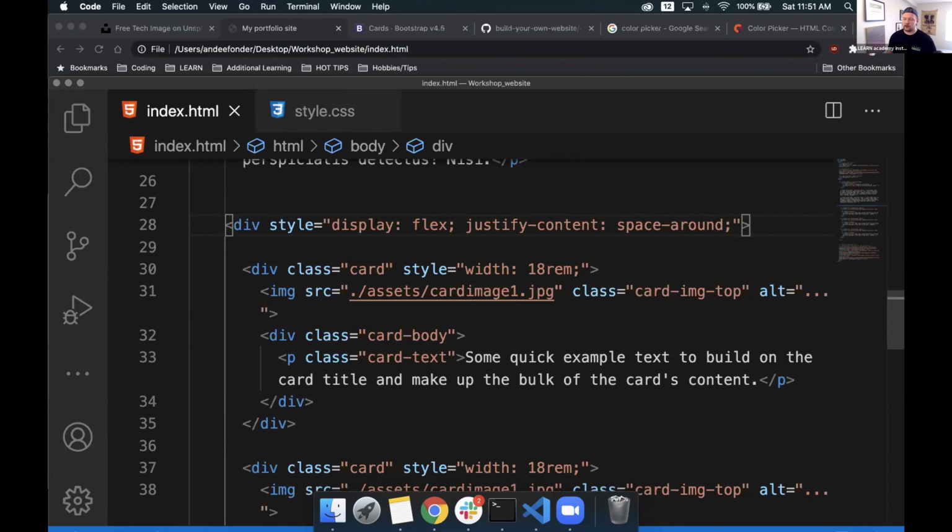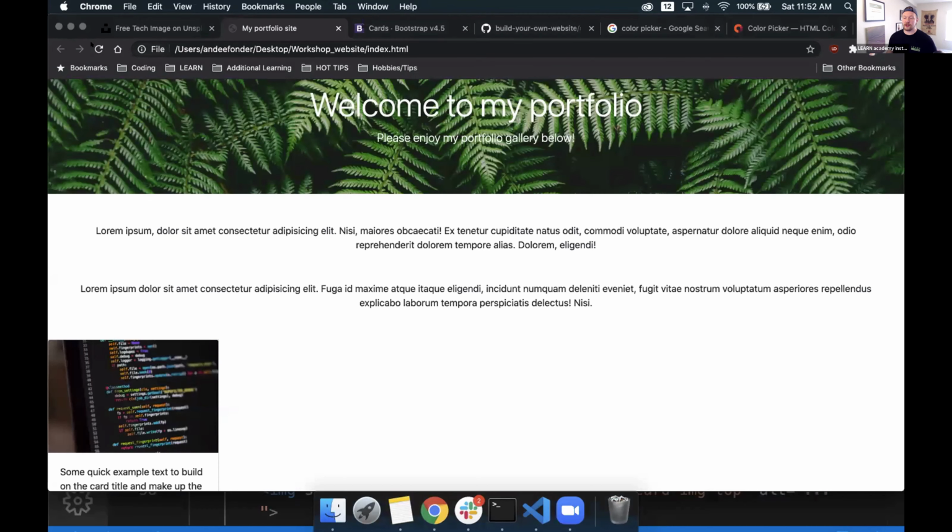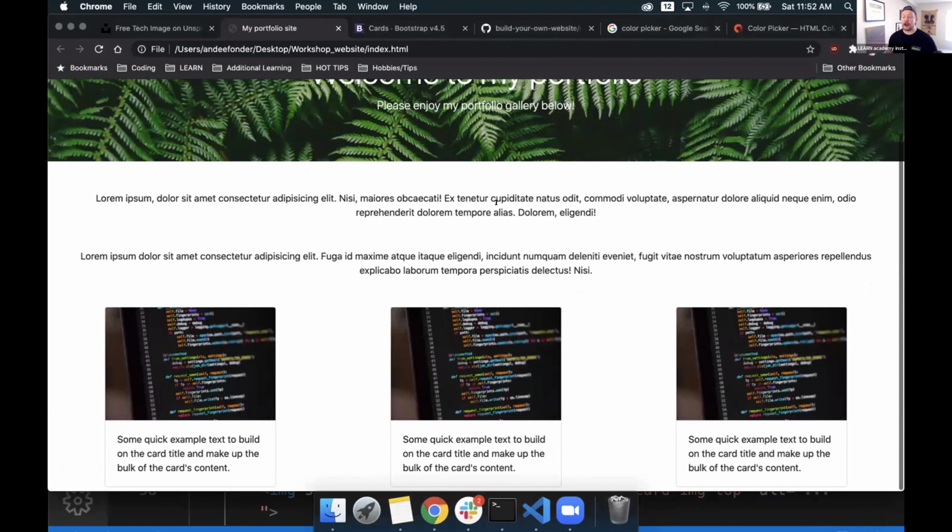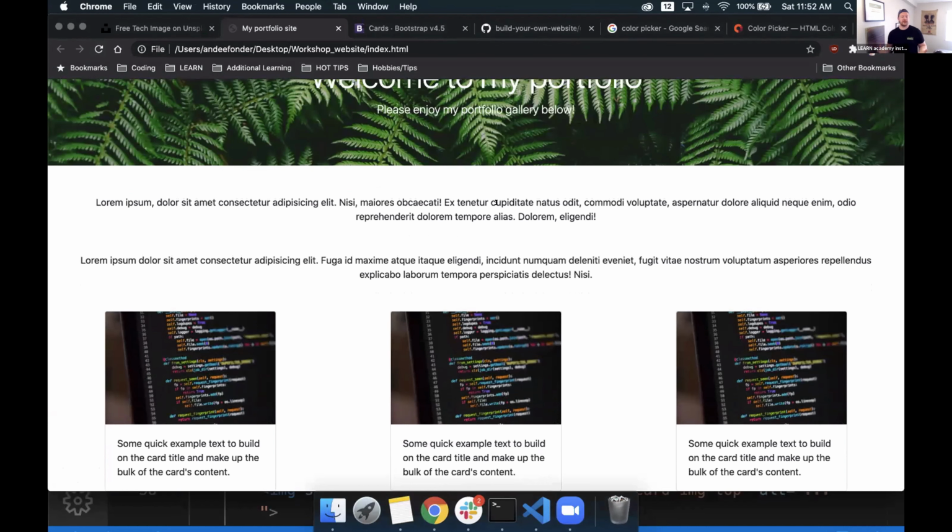So we'll save this. We'll make sure that we have display flex, justify-content space-around, semicolon, all within these quotes of style. Then we save the page and refresh the page. And woo-wee, look at that. We're pretty much there. We got everything we might possibly need. We have our nice cards there, 3 of them. They're still looking exactly the same, and they have some basic information inside of them. They are nicely moved out from being in that vertical styling to being in a horizontal style with perfect even space in between each one.